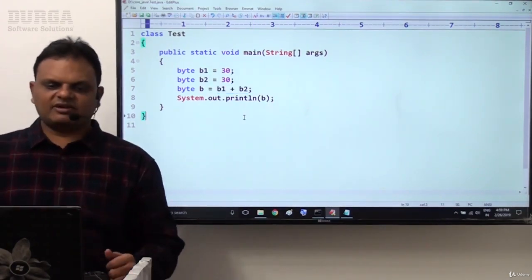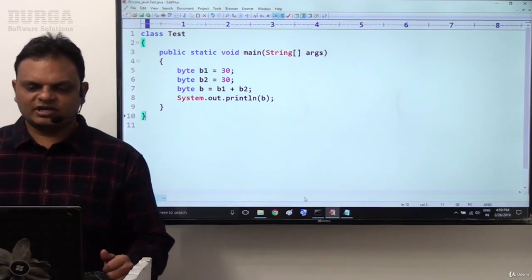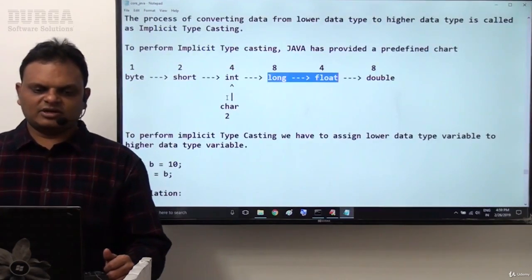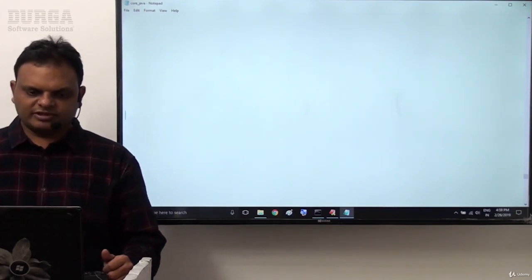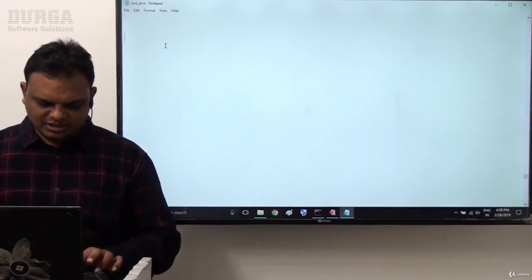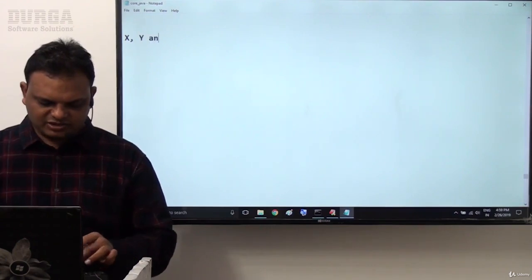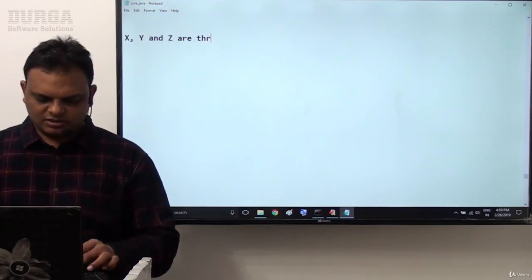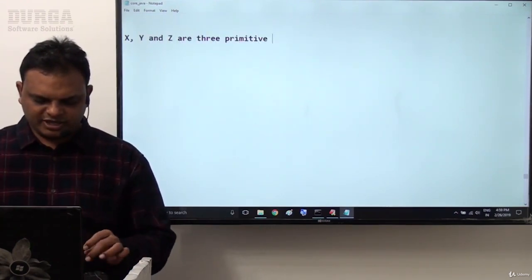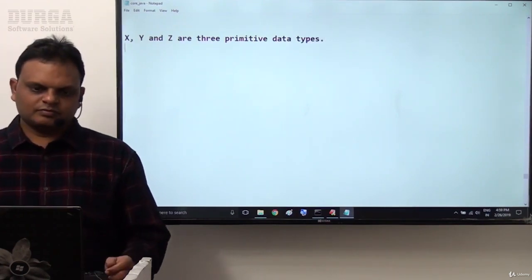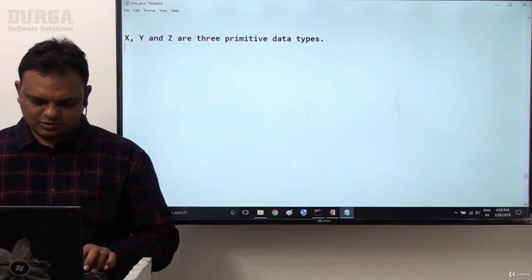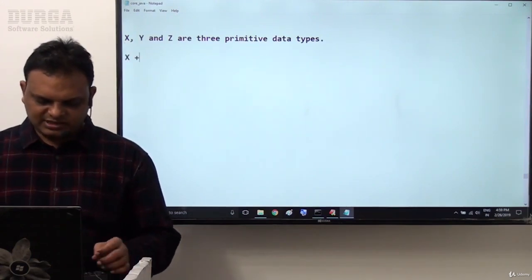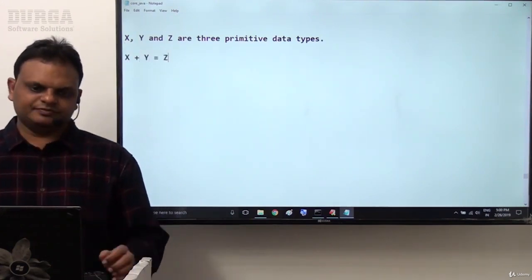Some rules are available regarding the addition of two data type variables. Try to understand this clearly. One simple example I will provide here. Let's assume x, y and z are three primitive data types. Here x plus y is equal to z.